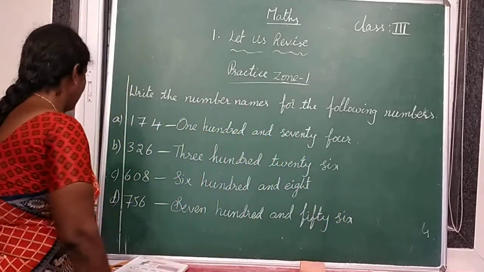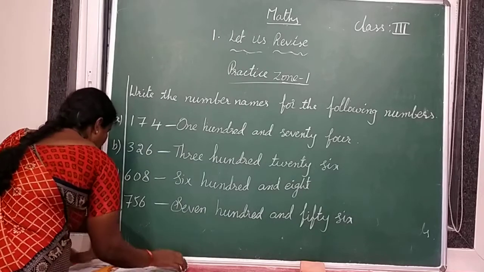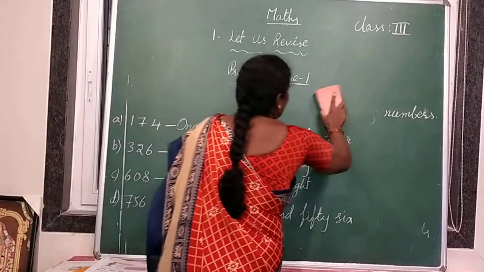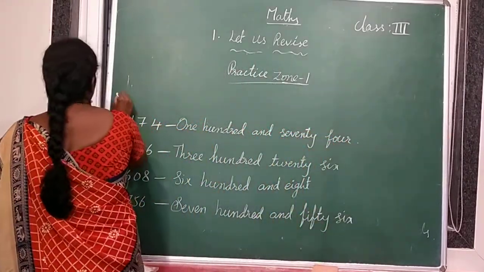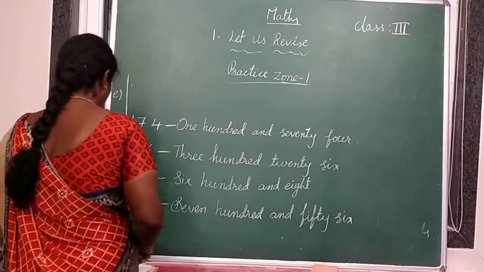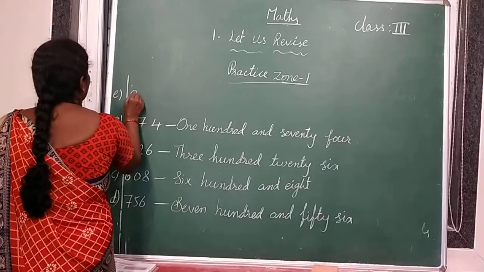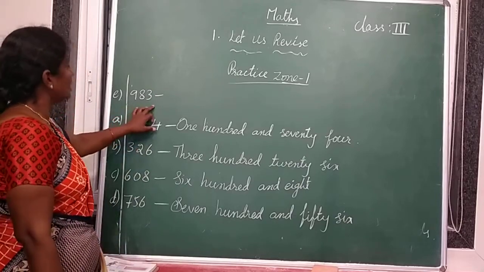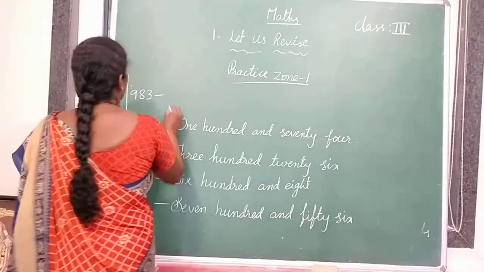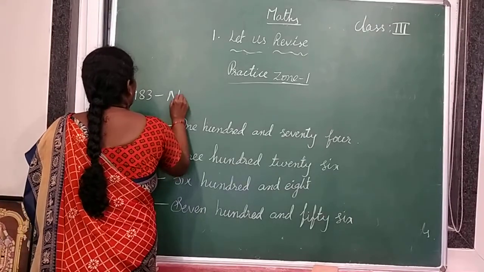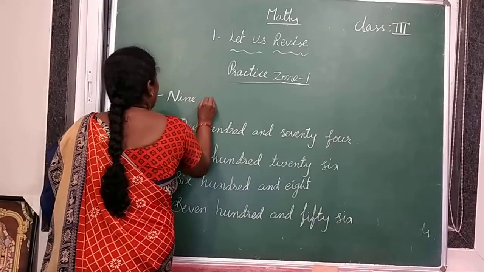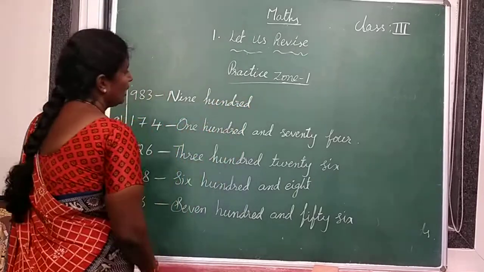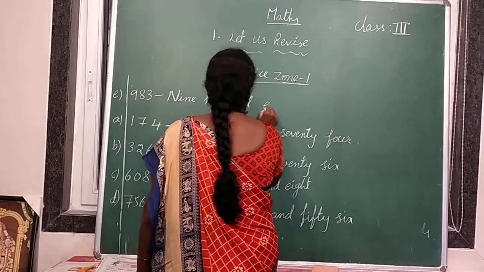And the last one is 983. What is its number name? 983.